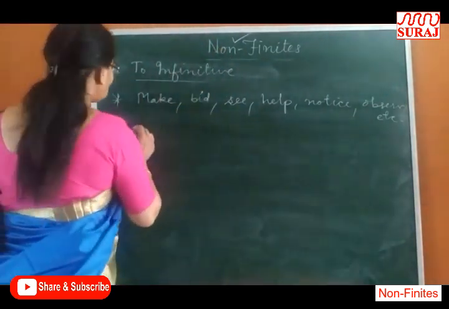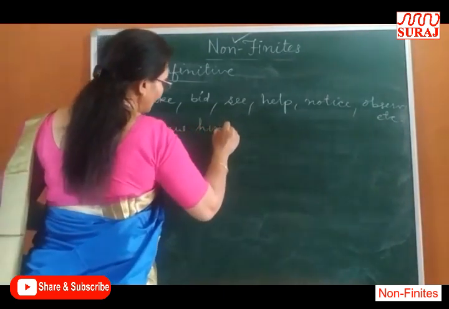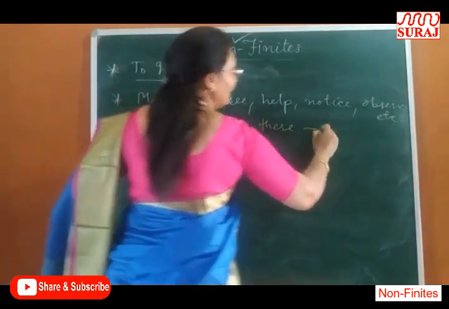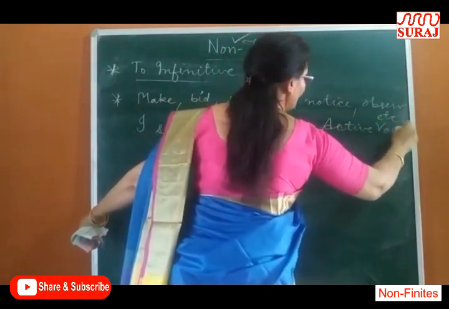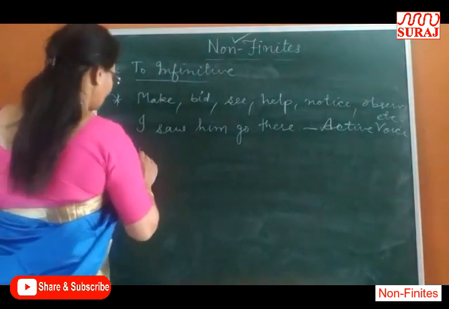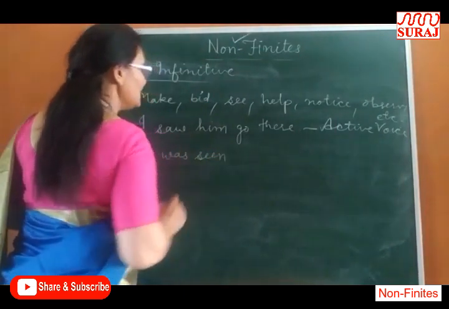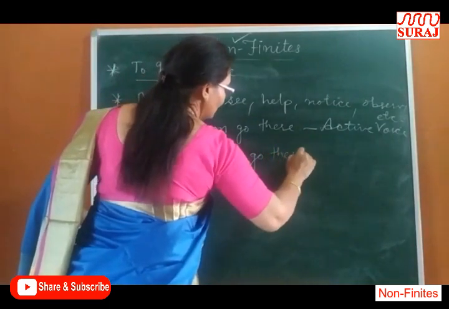For example, I saw him go there. It is active voice. And if I change it into passive, he was seen to go there.